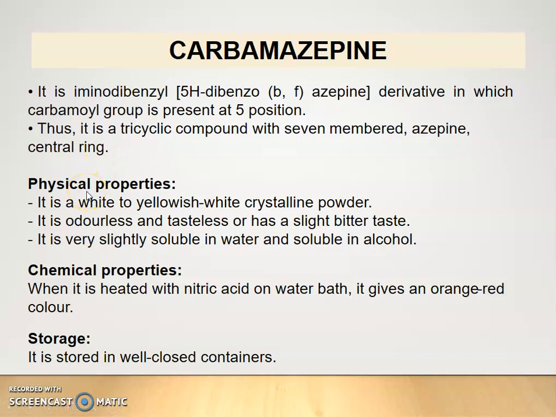Physical property: it is a white to yellowish-white crystalline powder. It is odorless and tasteless, or it has a slight bitter taste. It is very slightly soluble in water and soluble in alcohol. Chemical property: when it is heated with nitric acid on a water bath, it gives an orange-red color, and this test is used for identification of carbamazepine. Storage: it should be stored in a well-closed container.